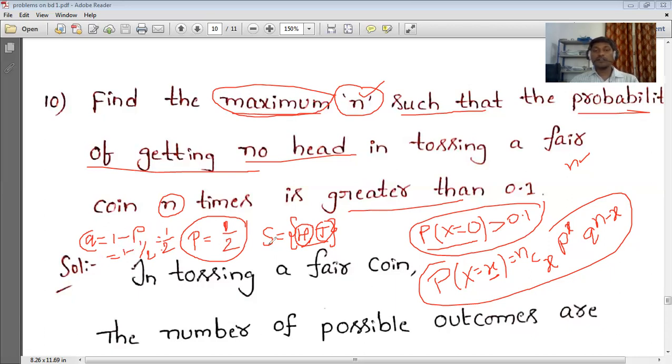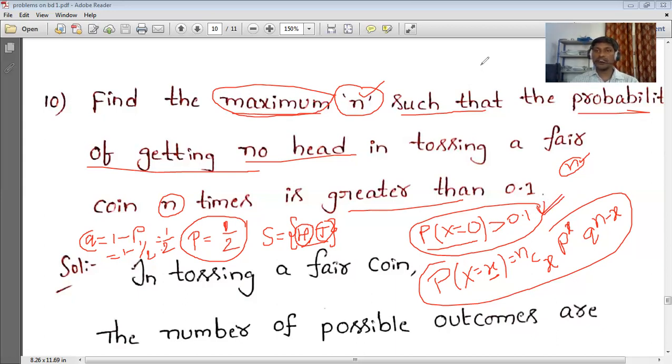Now we know p and q, but we don't know n. We have to calculate that n, and that n should be the maximum one, such that the value of n satisfies this condition: P of x equal to 0 is greater than 0.1.